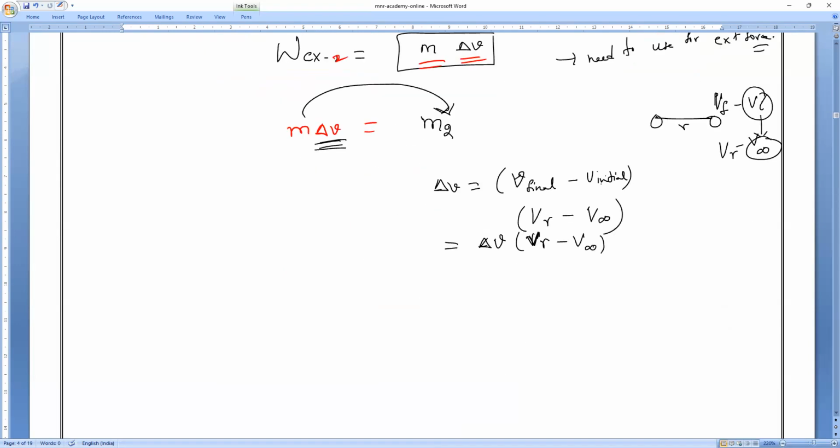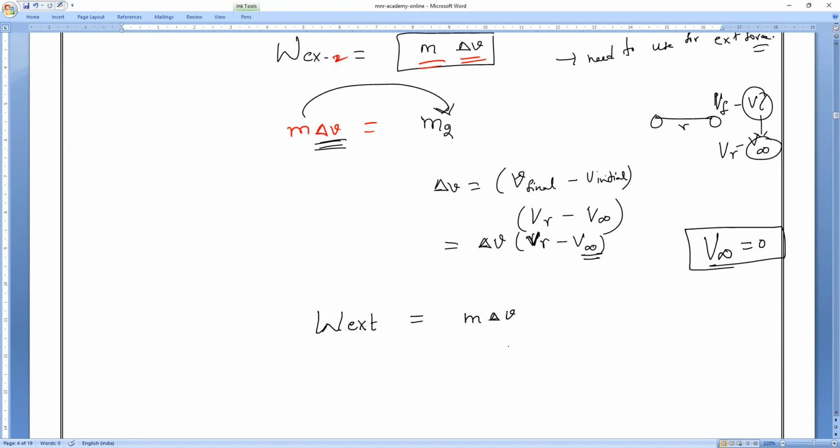So now we all know the work done by the external force at infinity. What is V infinity equal to, everybody? All of you please respond. At infinity distance, everything will become what, guys? 0. Clear? So now, remember, work done by the external force is equal to m into delta V.